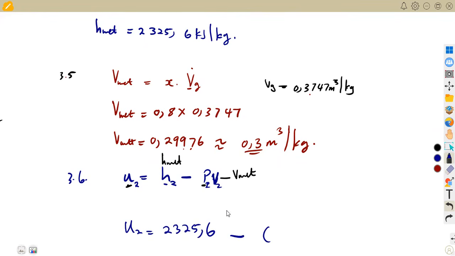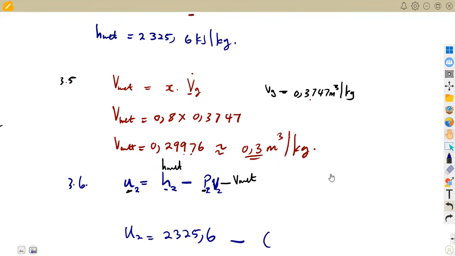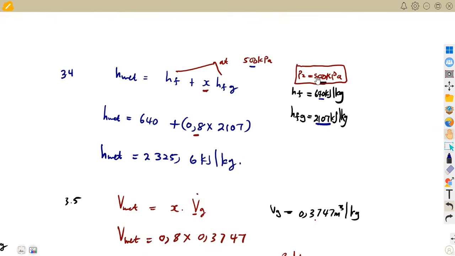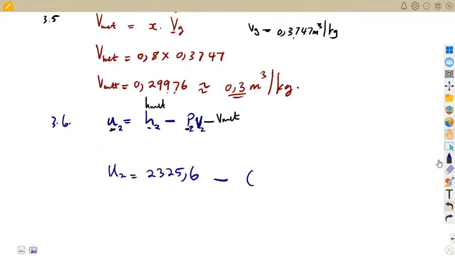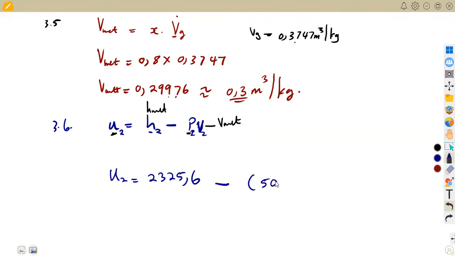2,325.6 minus P2, which is the pressure that we're working with under all these conditions. The pressure that we're working with was of what? 500 kilopascal. So we are going to be working with the same pressure of 500 times the volume for the wet steam, which is the volume there we got, 0.3 after rounding off. So that is going to give us the internal energy, which is going to be 2,175.6 in kilojoule per kg.